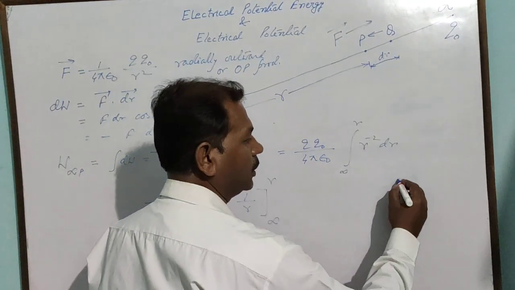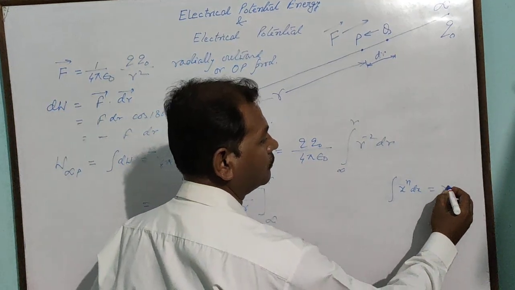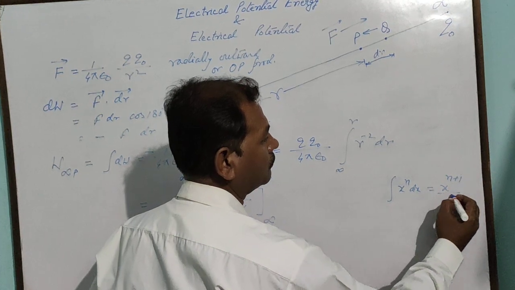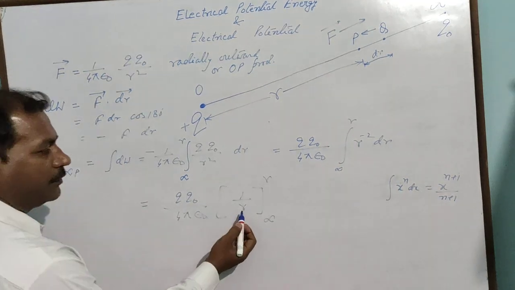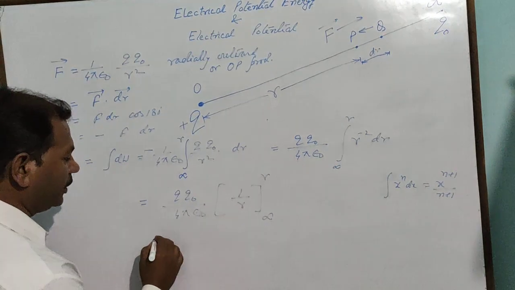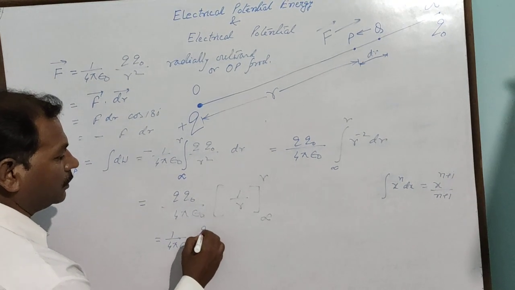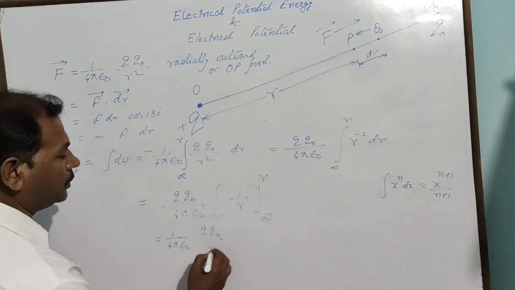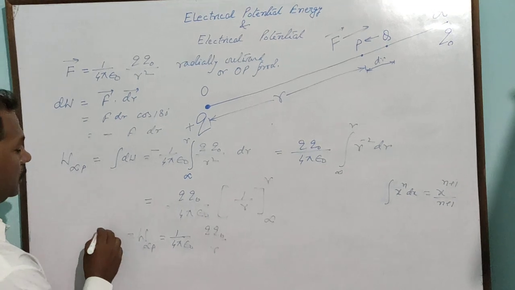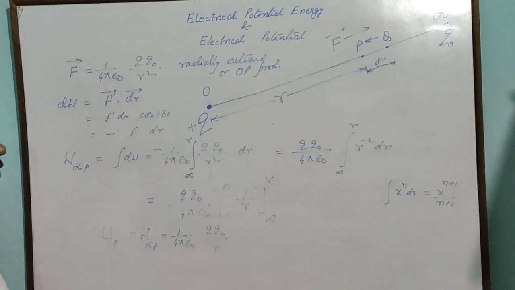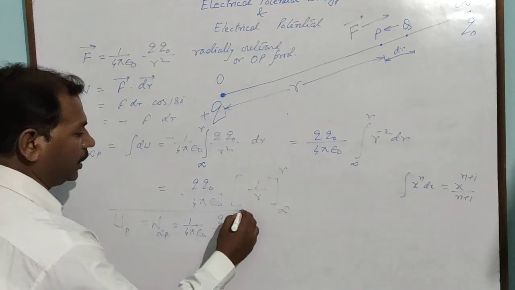We are using this formula to integrate. This will come after putting the upper limit as well as lower limit. The final formula comes out to be, this is work done from infinity to P, which is also known as potential energy at P. So this becomes your final formula.